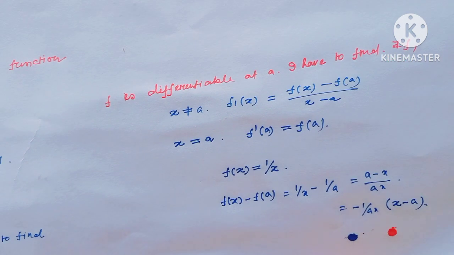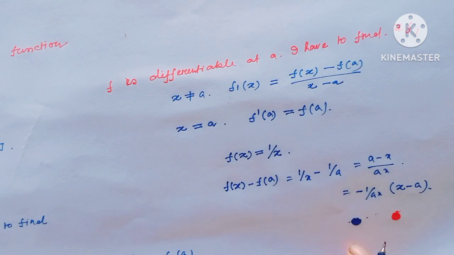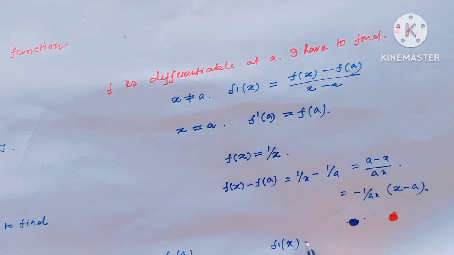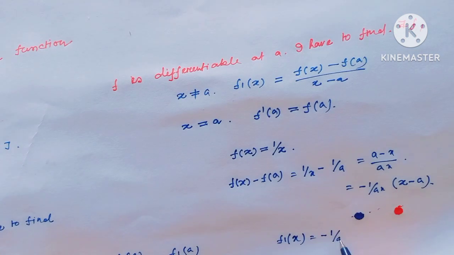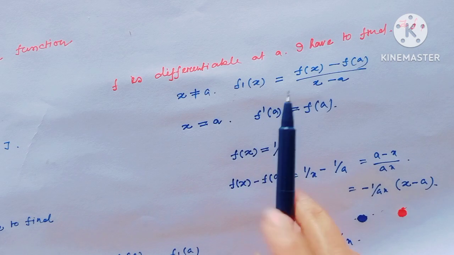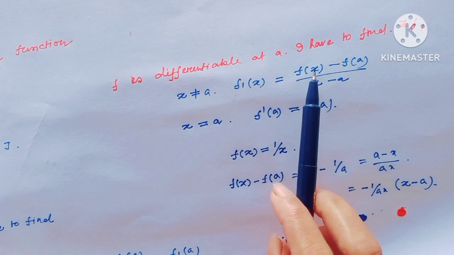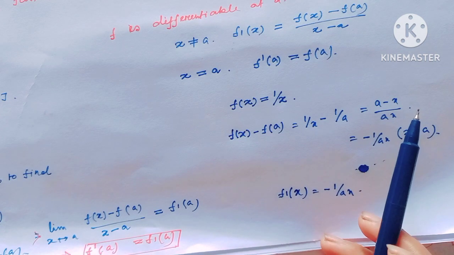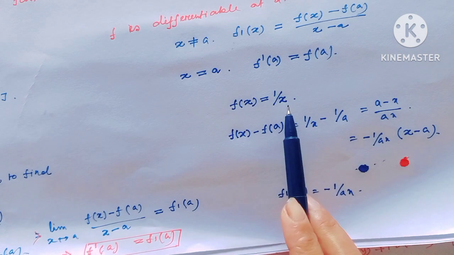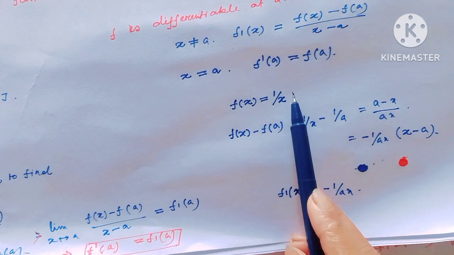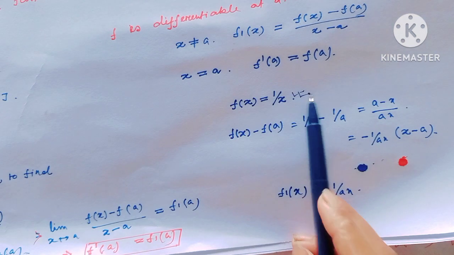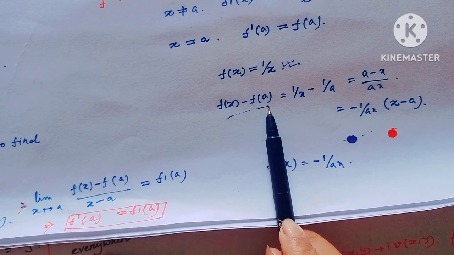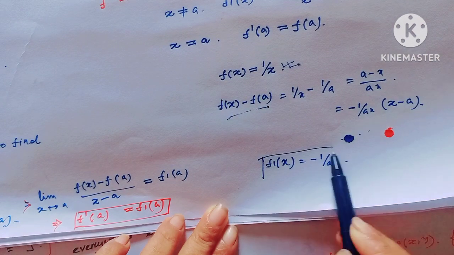Therefore, f1 of x equals minus 1 over ax. So if f is differentiable at the point a, since we have to find such f1, if we consider f of x equal to 1 over x, then all conditions are satisfied. Here f1 would be of this type.